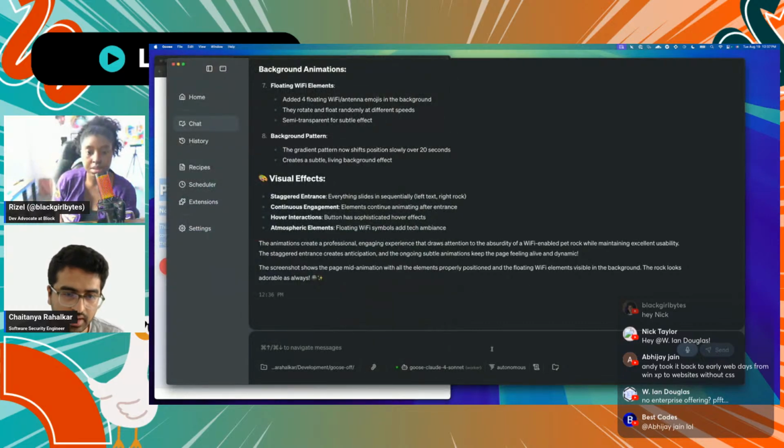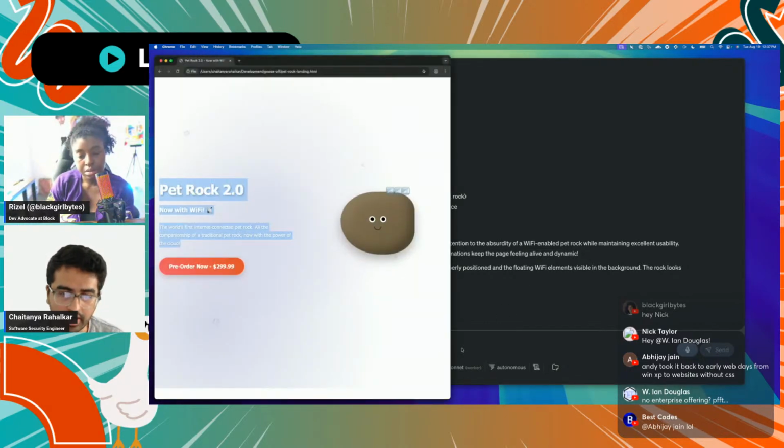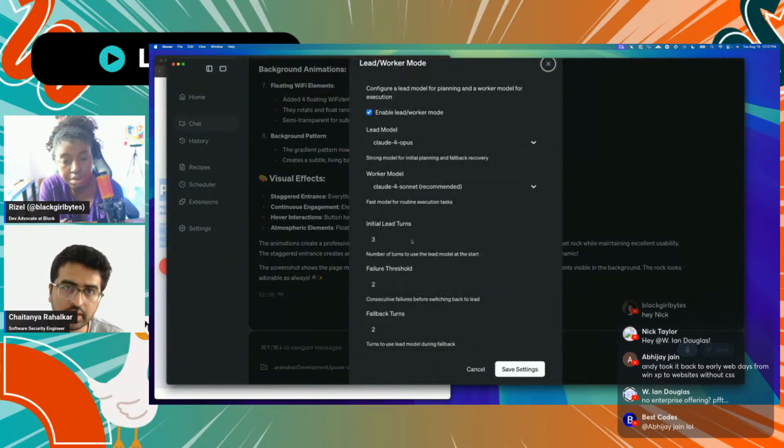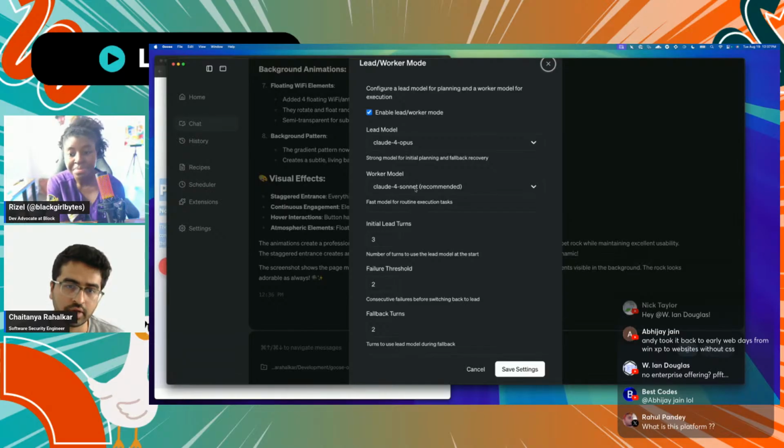Okay, that makes sense. And yeah, I'm using another feature in Goose, which is the lead worker mode, where you can select a lead model as well as a worker model. So here the lead model is the Opus model, which does the initial planning, and then the Sonnet model does the actual coding for us.